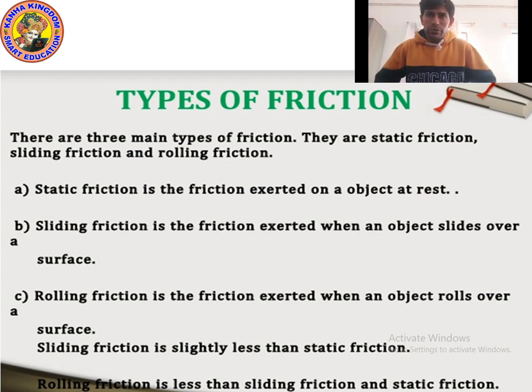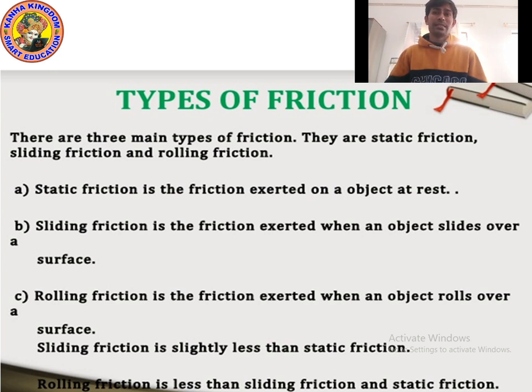For your kind information, let me tell you the value of static friction is more than the value of sliding friction. In static friction the object is at rest, so the friction force will be more, but in sliding friction the surface will be smoother, so friction decreases.